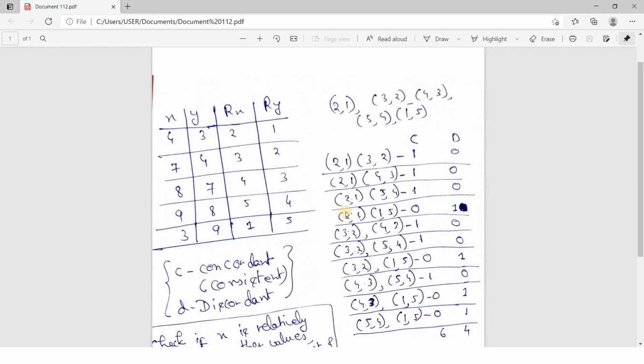But suppose the rank of x decreases and the rank of y also decreases, then also we will keep 1 in the concordant column, because they are consistent, moving in the same direction. It does not matter whether they are increasing or decreasing, they should move in the same direction. Then we put 1 in the concordant column, and if they are moving in the opposite direction, we put 1 in the discordant column, and eventually we will count both of them.